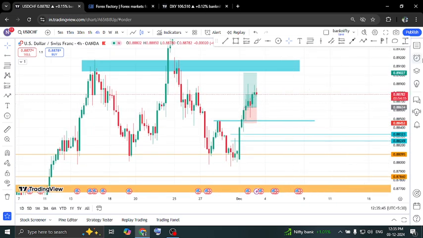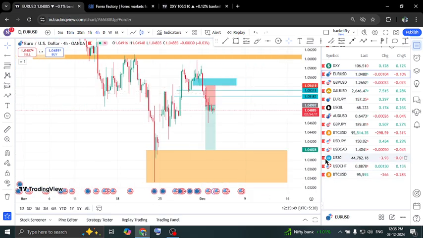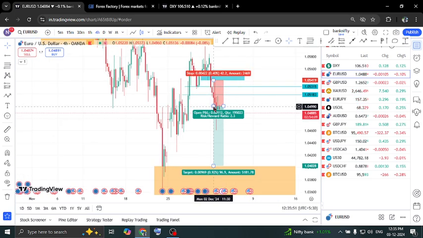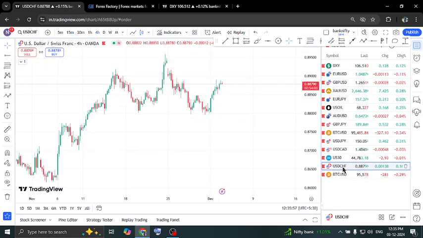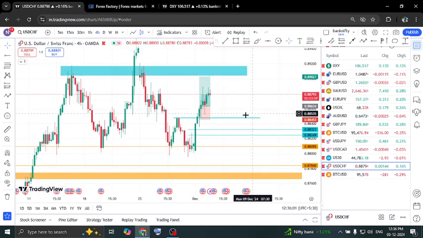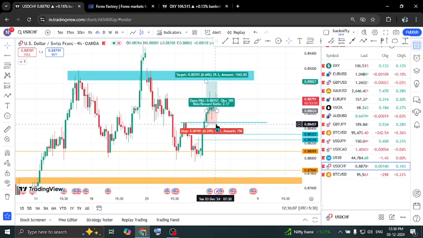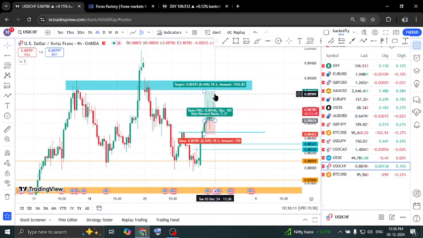So right now I have two positions, Euro USD and USD CHF. In Euro USD I have taken a short trade from here. My stop loss is here, and my target is here, 1:2. And USD CHF, I took a long position from here. Once it broke out and pulled back, I took the position from here. My stop loss is below this swing low, and my target is here, 1:2.